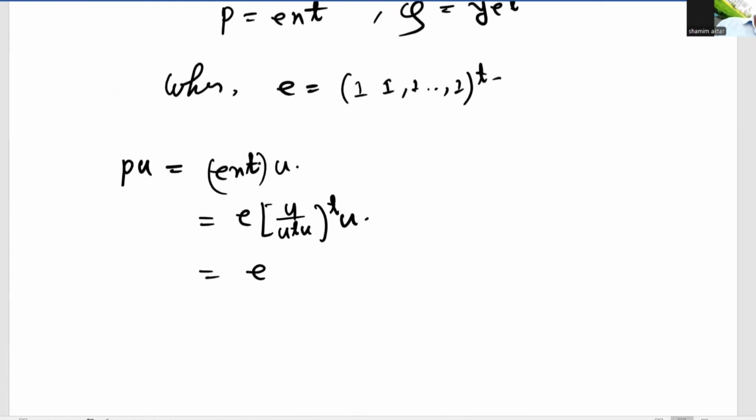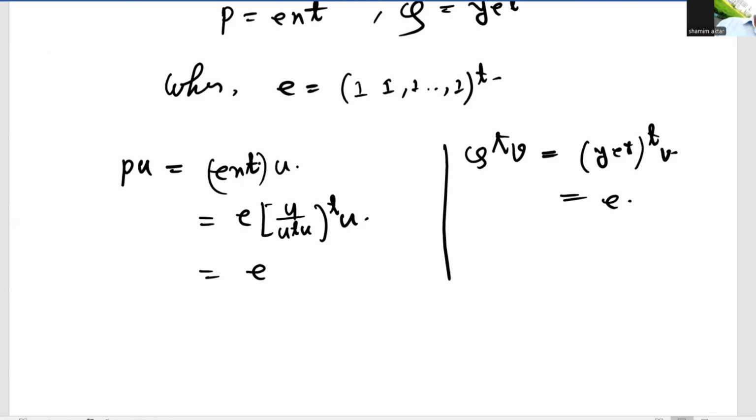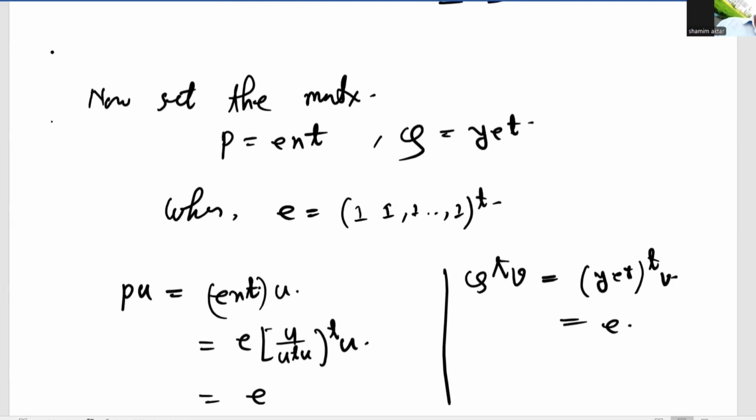Also, Q transpose V equals Y E transpose, whole transpose, times V, which by a similar process also equals E.